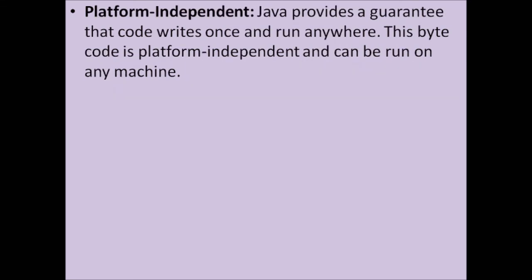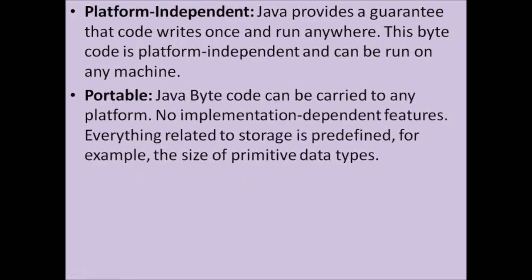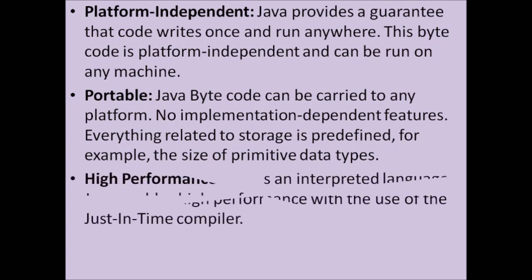Next feature is platform independent. Java provides a guarantee that code is written once and runs anywhere. This bytecode is platform independent and can be run on any machine. As we discussed already, if we develop a program using Java on one platform, it can be transferred to another platform. That's why it is platform independent. Next feature is portable. As we said, we can carry the bytecode from one platform to another platform. This transfer is called portability. So the next feature is portable.